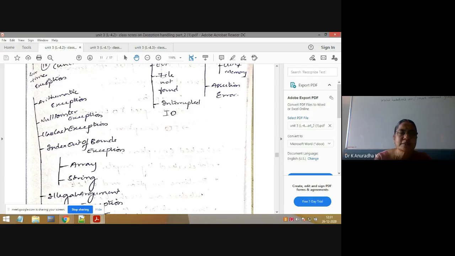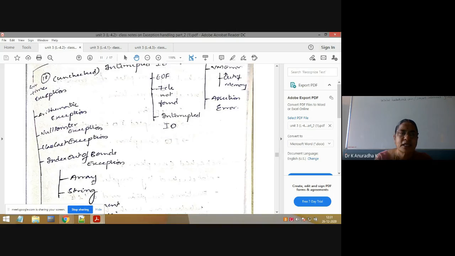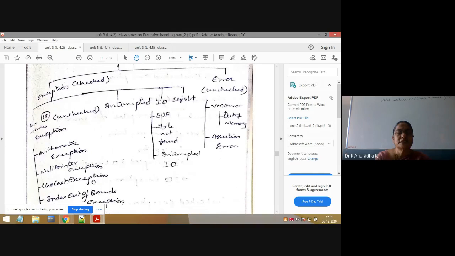So runtime exception and all its subclasses are unchecked exceptions. There are only 18 unchecked exceptions in the entire exception hierarchy, so you should remember all of them. If you remember these 18, the remaining all are checked only.